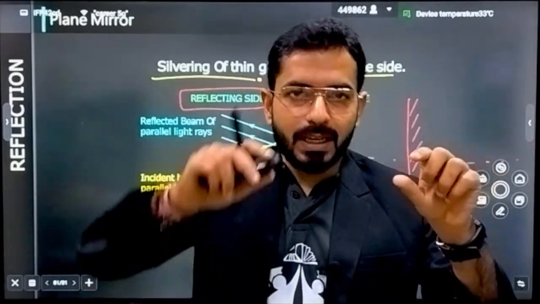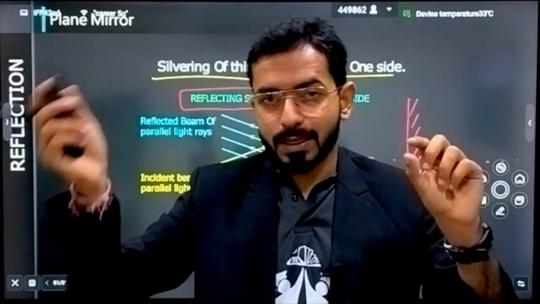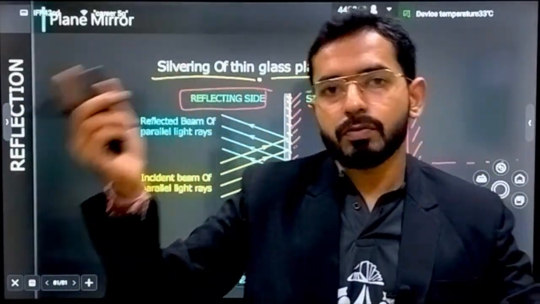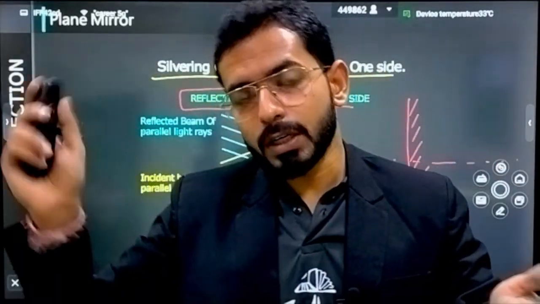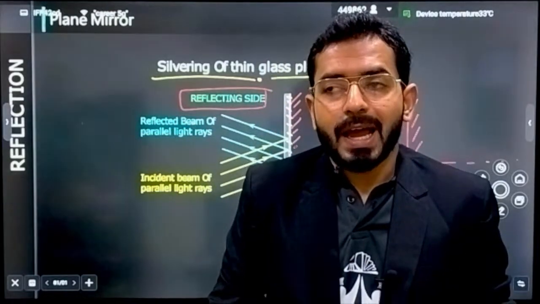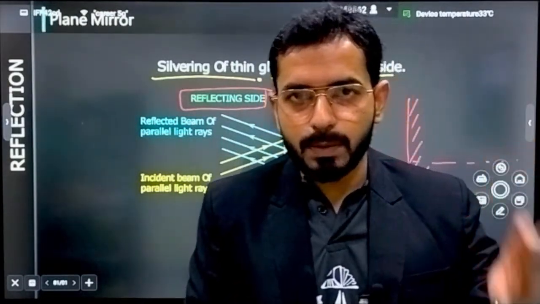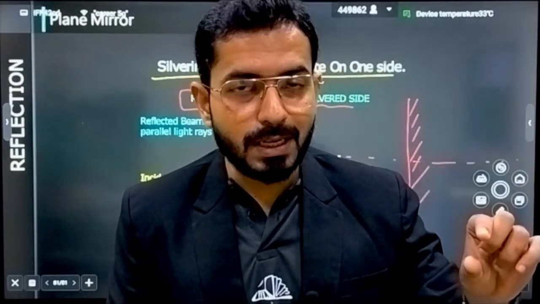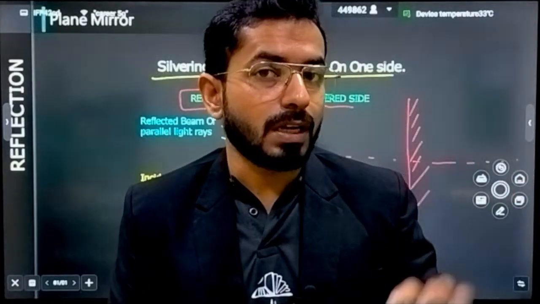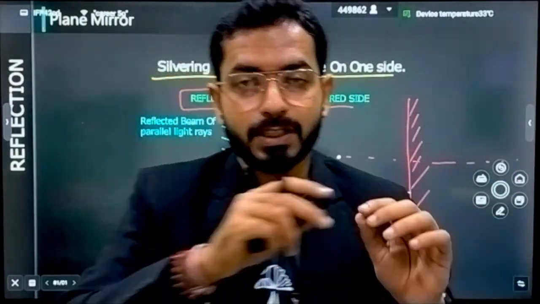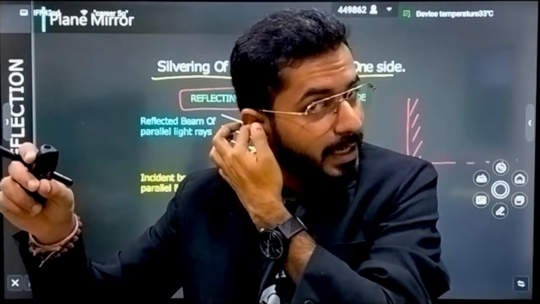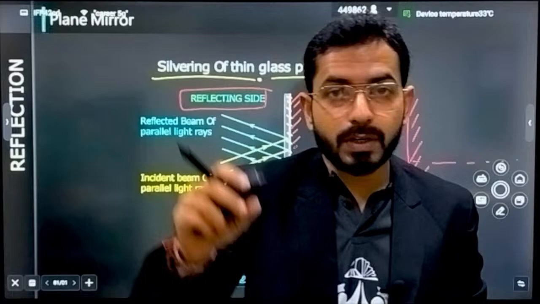If the object and the image are on the other side, then it is called a real image. Virtual object, virtual image. Is this clear? And vice versa in the reflection case. In the reflection case, if object and image are on the same side, if the object is real, the image will be called virtual, because reflection always forms the image on the other side. On the same side, it is not possible to actually converge.